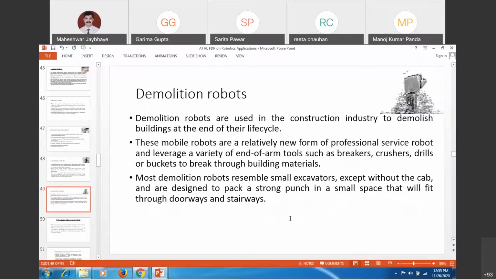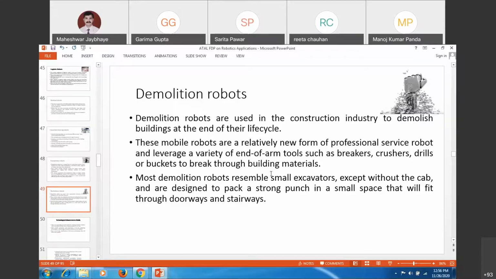Domestic application, demolishing. Yes, robots can be used for demolishing some of the existing structures and buildings which are at the end of their life cycle, so that you can do it remotely, or you can depute the robot for performing tasks like crushing, breaking, drilling, or using a bucket, or removing the material. Likewise, you can have these applications being done.